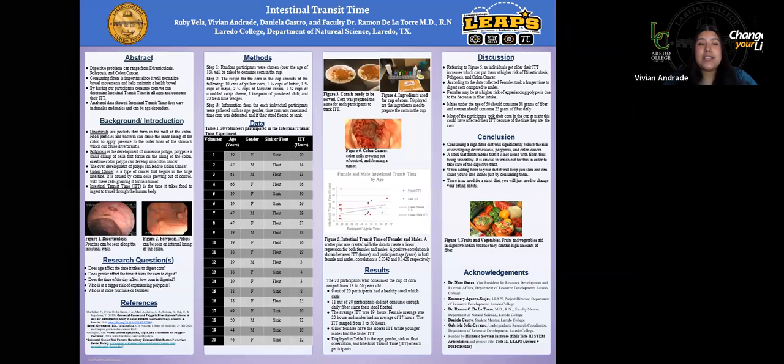Intestinal transit time is the time it takes ingested food to travel through the human body. Figure 1 is diverticulosis and figure 2 is polyposis. And over here in figure 6, we have colon cancer.